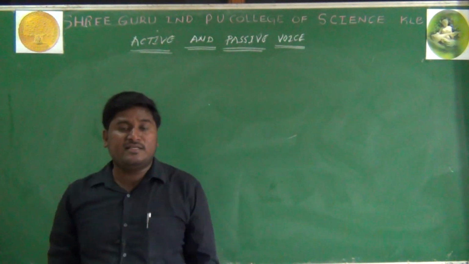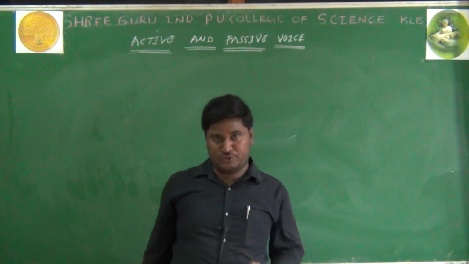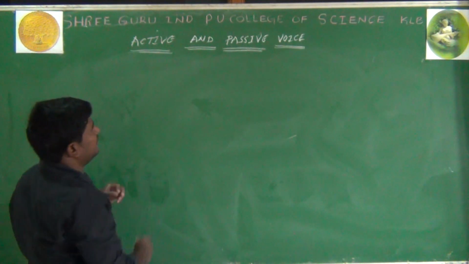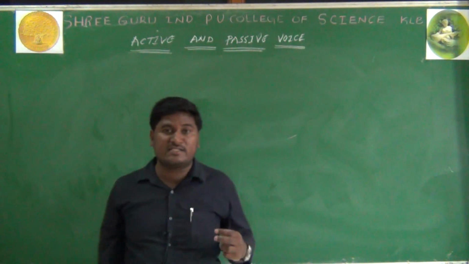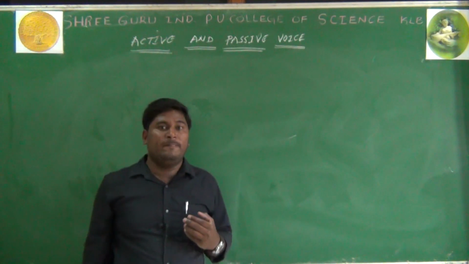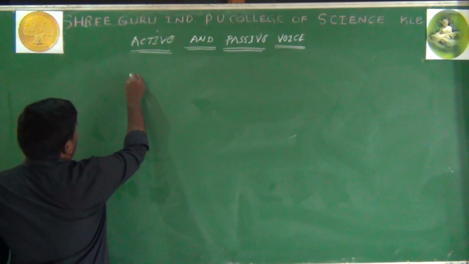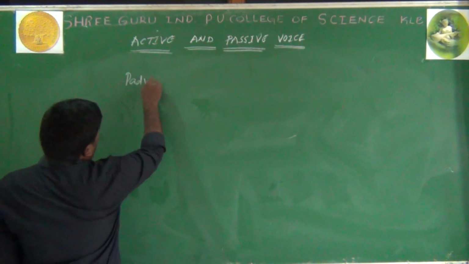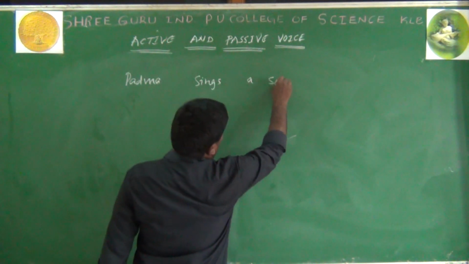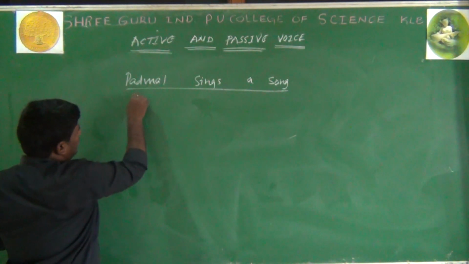To change a sentence from active into passive, we must understand a few basic rules. So what are the rules here? Let me explain. First I will give you some examples of three types of sentences: assertive, interrogative and imperative sentences. Padma sings a song. Same again, Padma is the doer of the action.